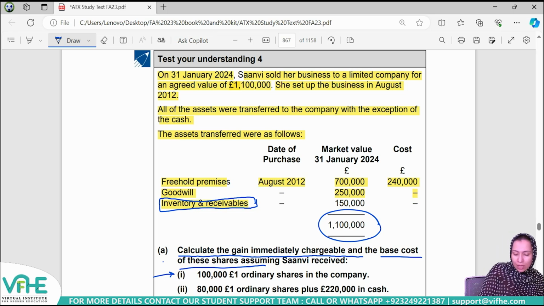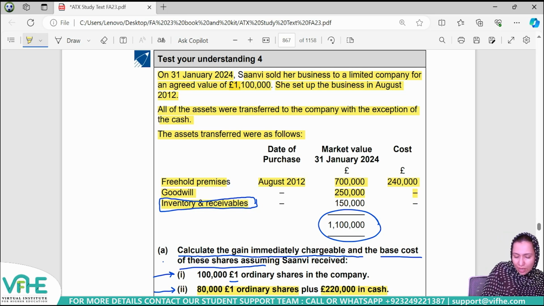100,000 shares, whose face value is £1. And if the mixed consideration is received as a result of incorporation, where 80,000 £1 ordinary shares are received and £220,000 are received in the form of cash, then what gain is going to be chargeable on an immediate basis, I mean, in the current tax year? So I'll have to deal with these two requirements one by one.